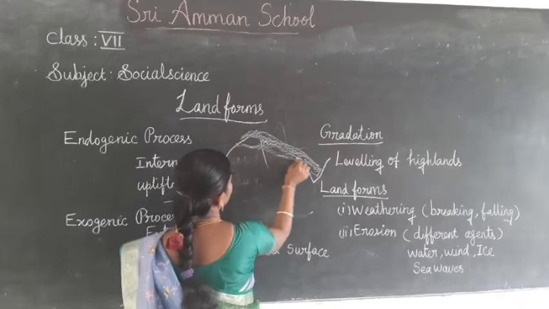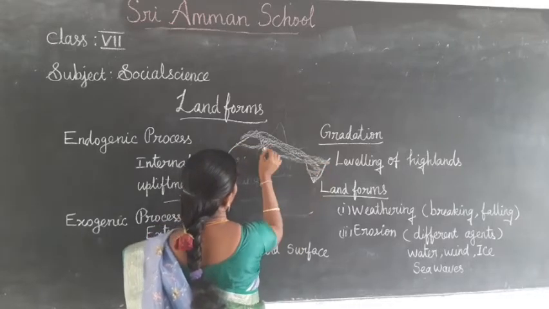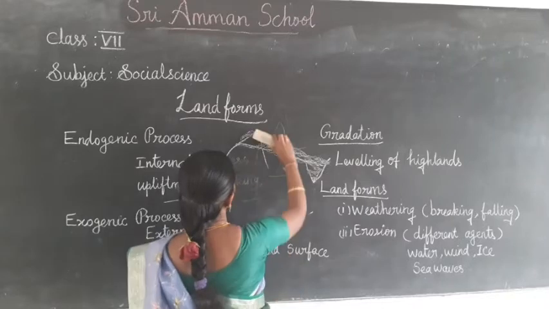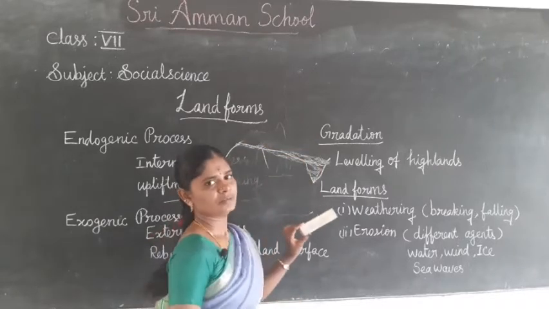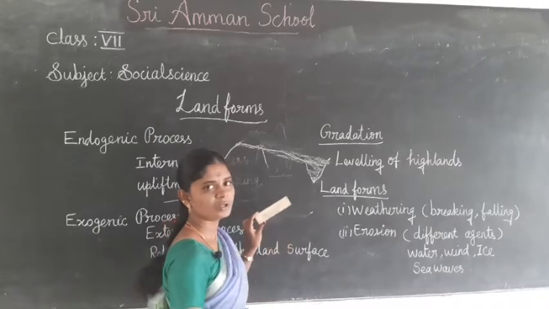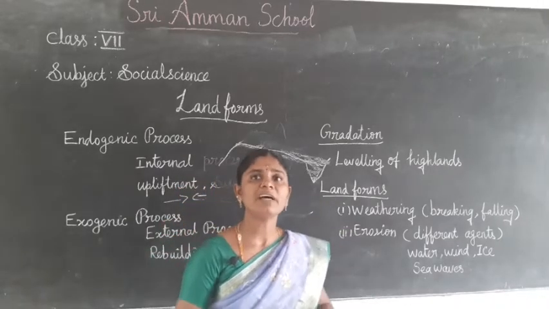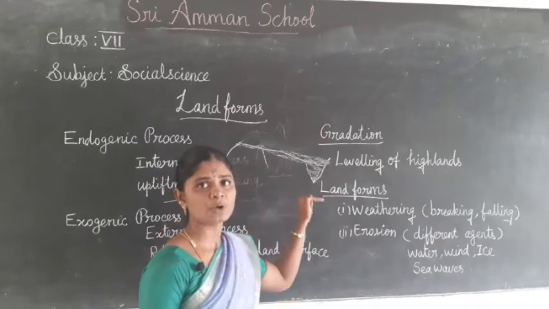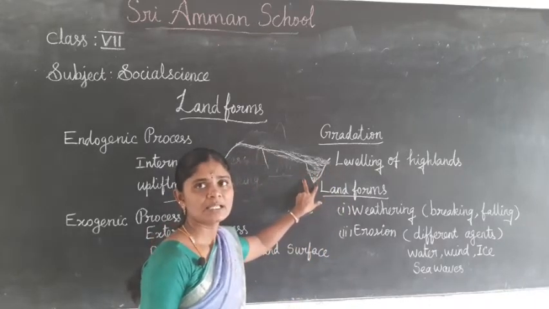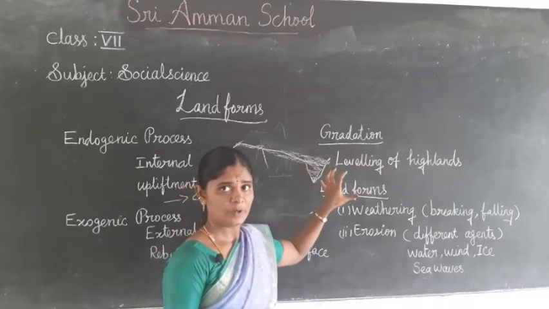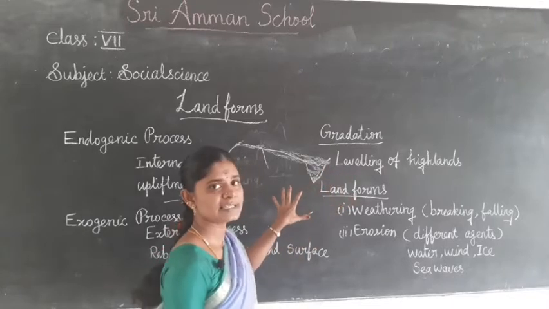And the erosion levels it. So this is called gradation. Do you understand? The process of leveling of highlands through erosion and filling up the lowlands through deposition is called gradation.